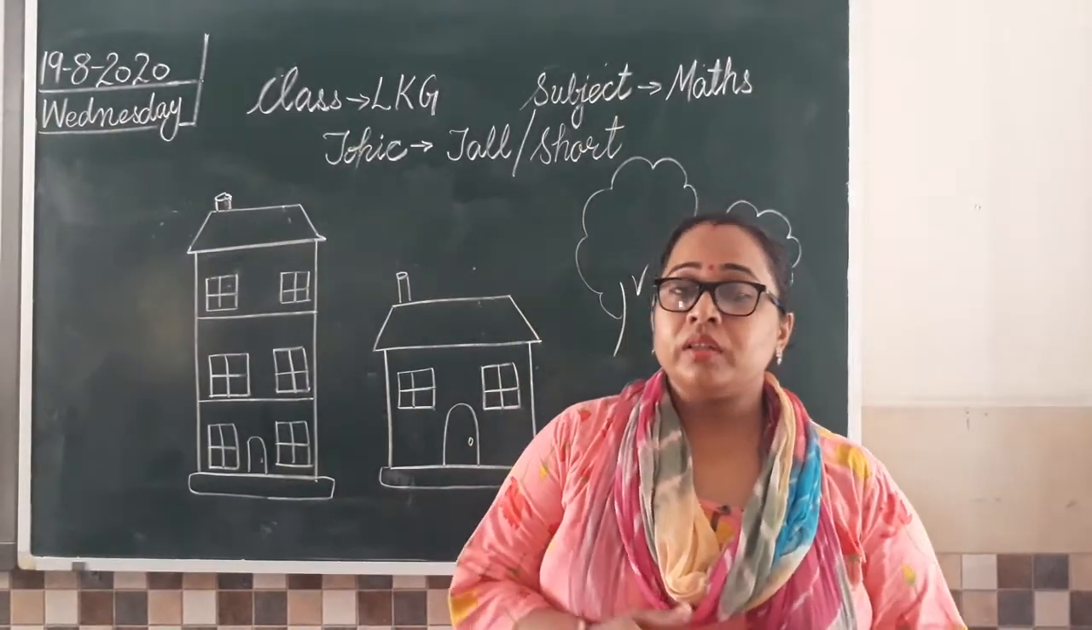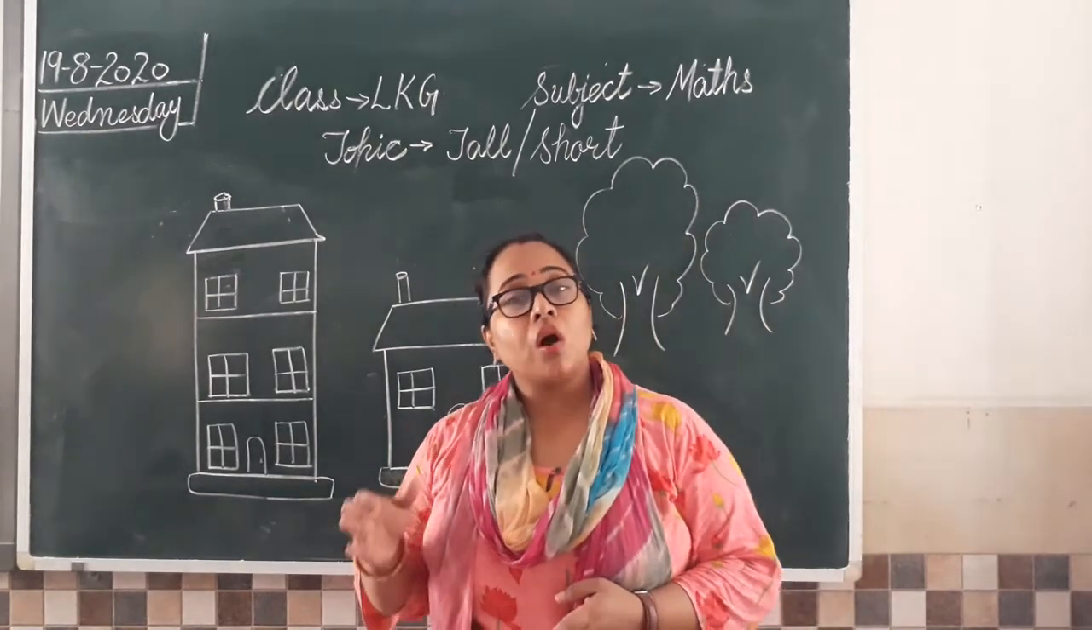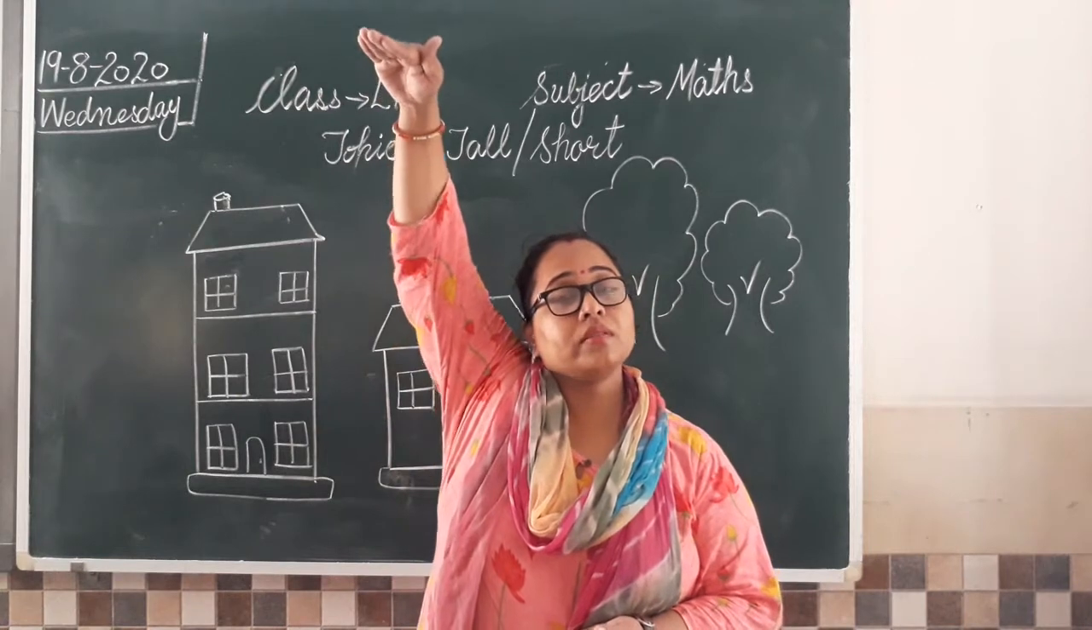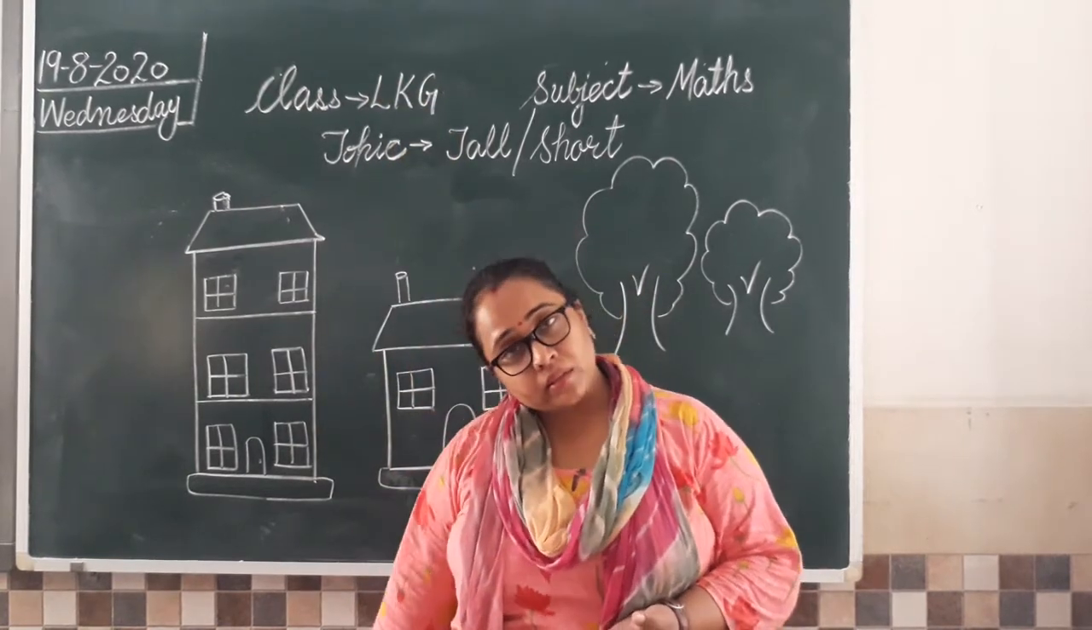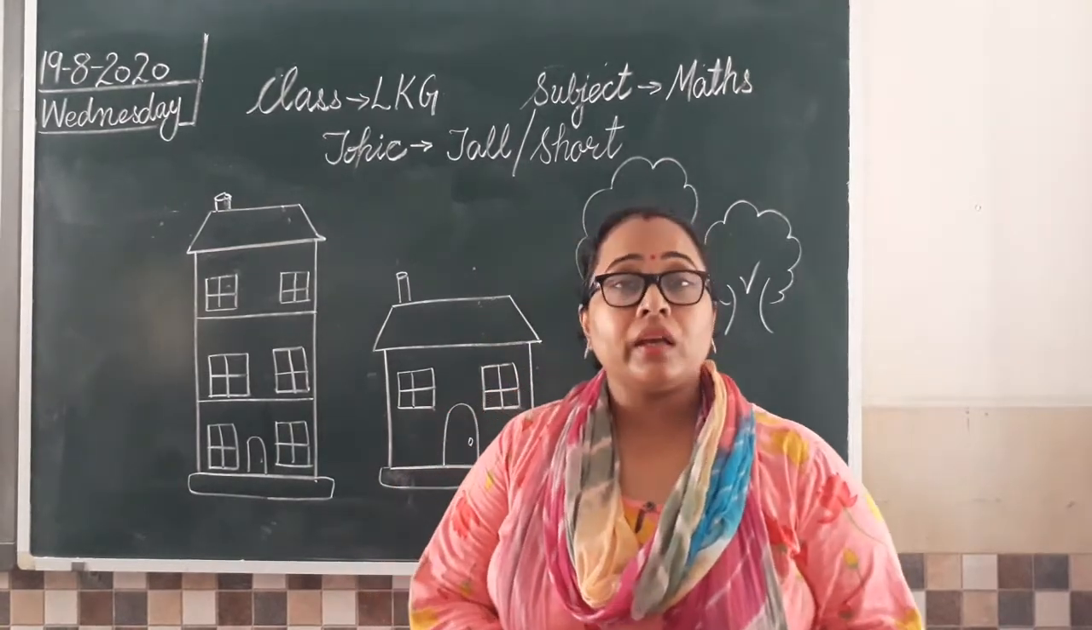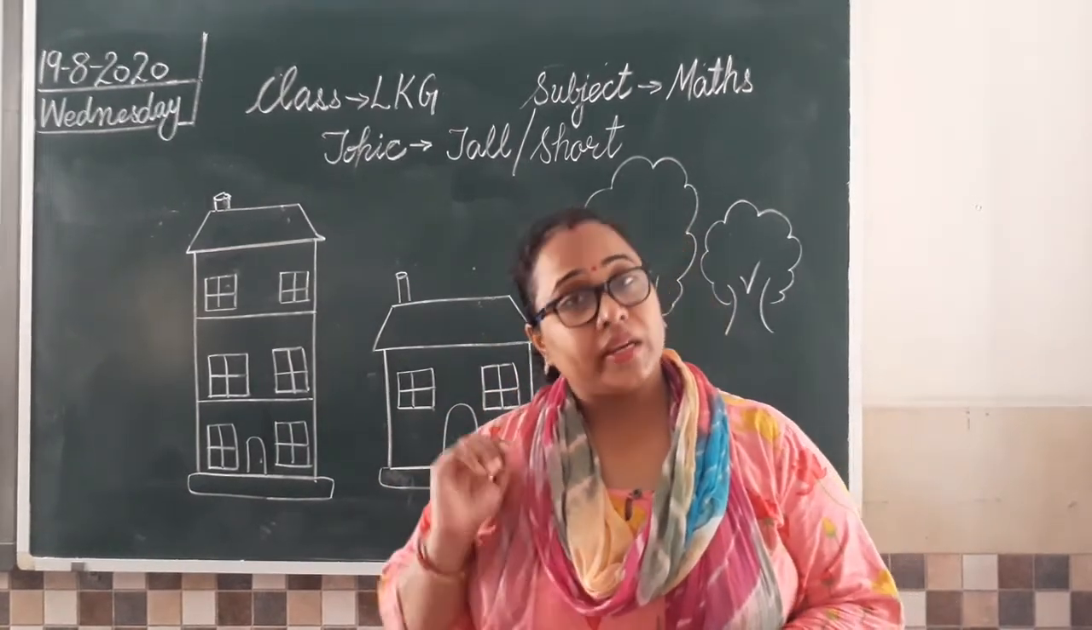We are going to learn the concept of tall and short. So what is tall? Tall means lamba and short means छोटा. तो जो comparison हम आज सीखेंगे, that is on the basis of height.